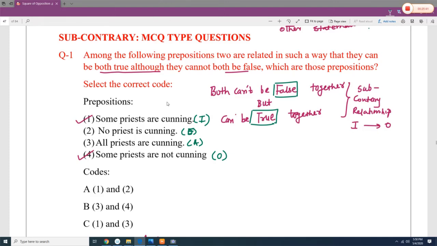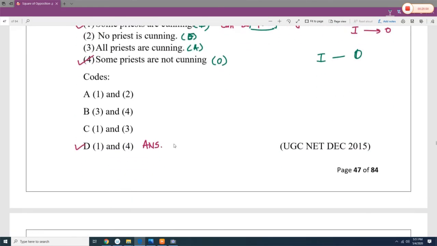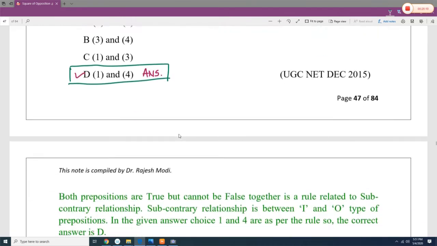Therefore, the relationship is between I and O. The relationship between I and O is known as subcontrary relationship, and 1 and 4 is given in option D. So this is the correct answer. Next question.